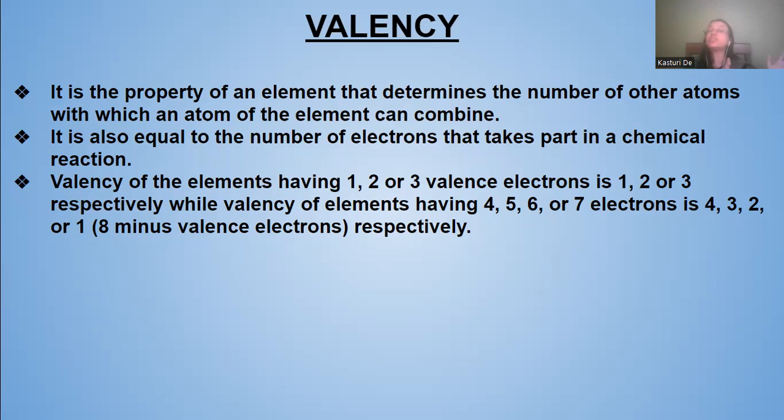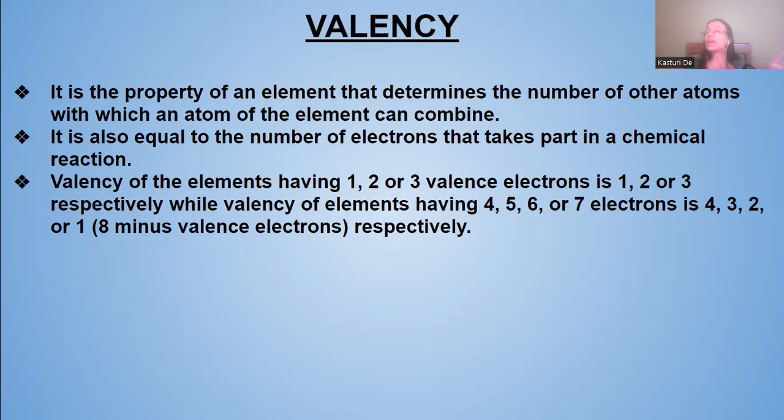But if the valence electrons in the outermost shell are 4, 5, 6, or 7, then its valency will be 4, 3, 2, and 1. The statement is written wrong, so please rectify it. If the valence electrons in its outermost shell are 4, 5, 6, or 7, then if it has 4 electrons in its outermost shell, the valency will be 4.